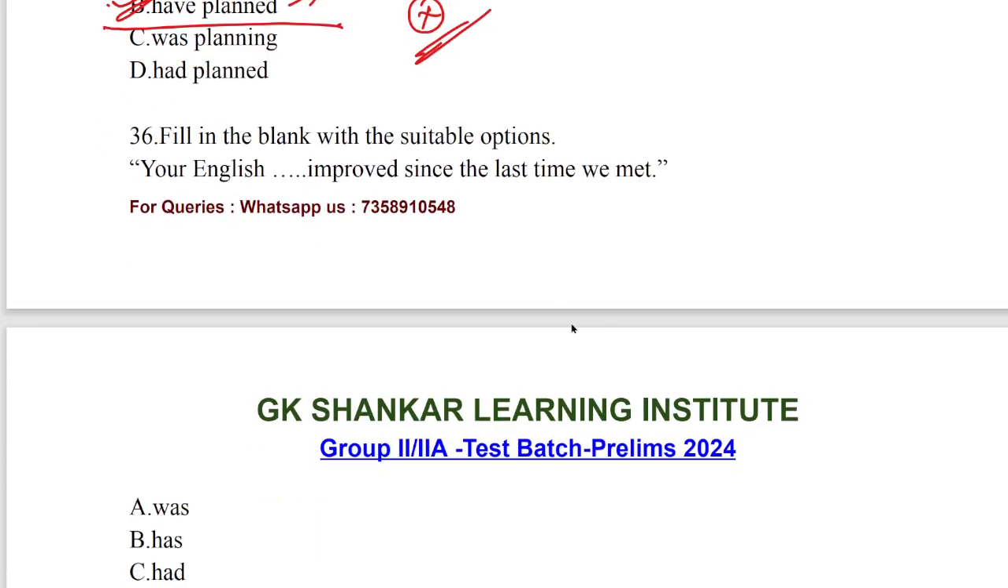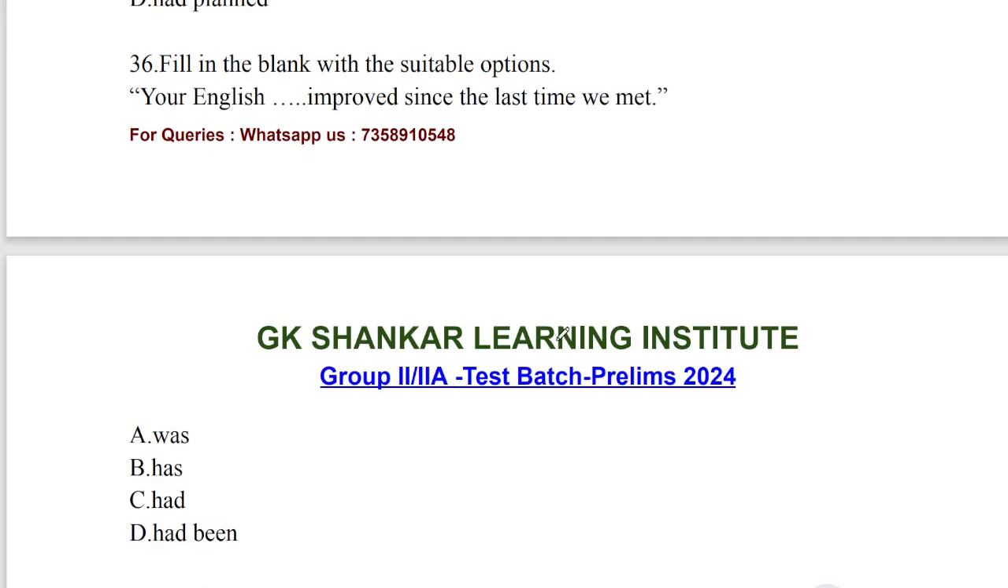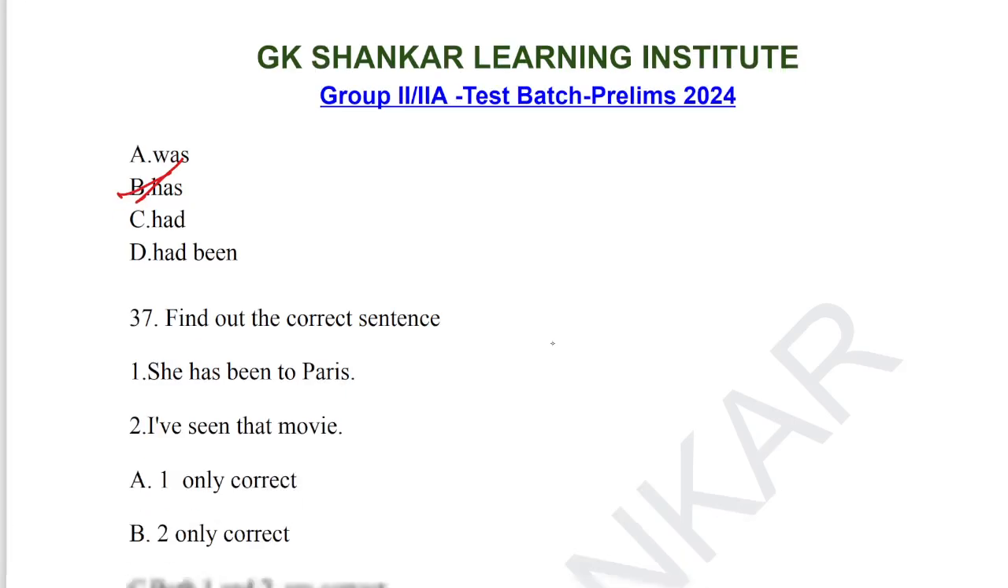36. Fill in the blank with the suitable options. Your English dash improved since the last time we met. The last time we met indicates the past time, but since connects it with the present. 36, has is the correct answer. Your English has improved since the last time we met. 36, option B is the answer.